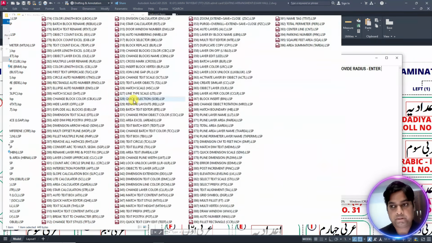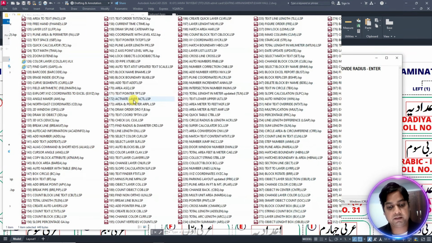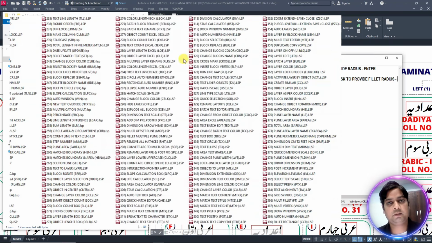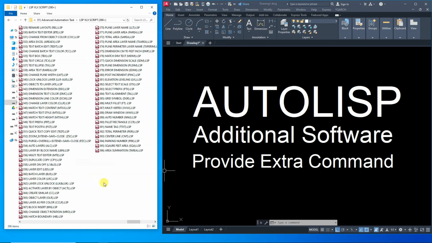I have already built more than 200 production-ready LISP tools for layers, blocks, text, automation, and full workflow systems. You will learn how to create the same logic, not just copy commands.